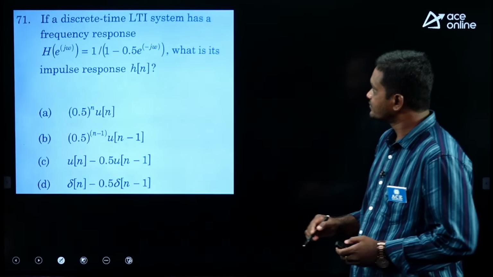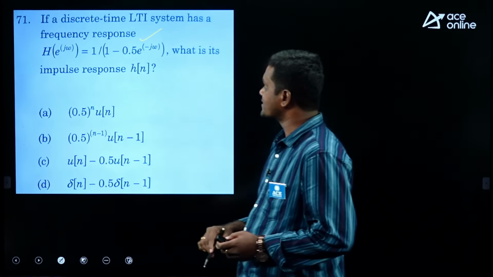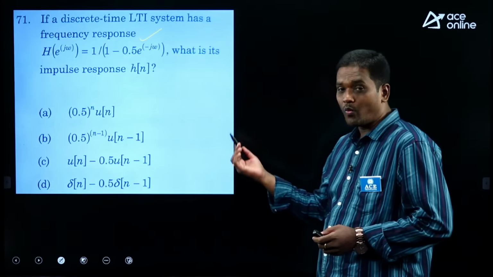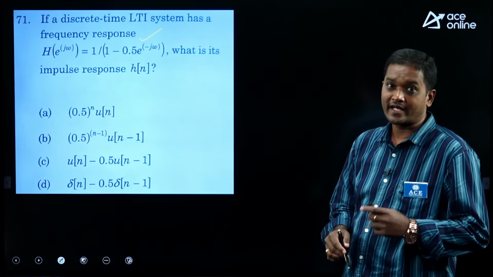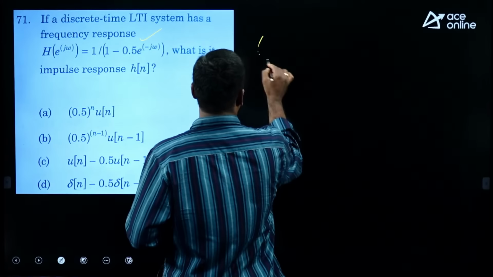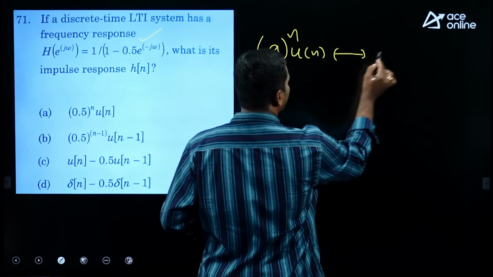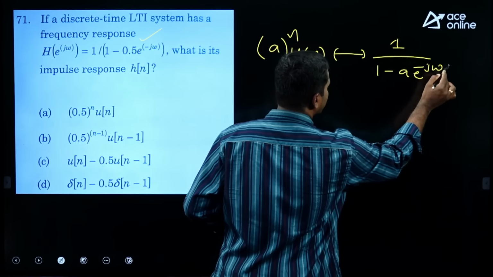And the next one, the frequency response of the system is given as 1 by 1 minus 0.5 e to the power of minus j omega. What is the impulse response? The IDTFT of the frequency response is the impulse response. We know the standard DTFT pair, a to the power of n u of n has DTFT 1 divided by 1 minus a e to the power of minus j omega.